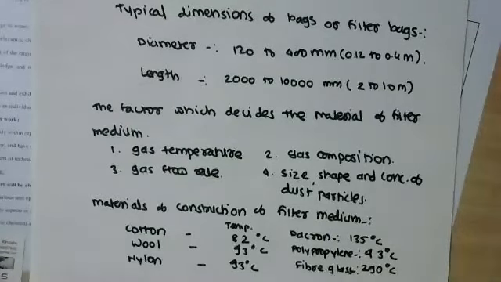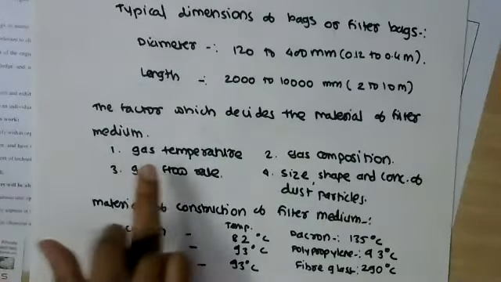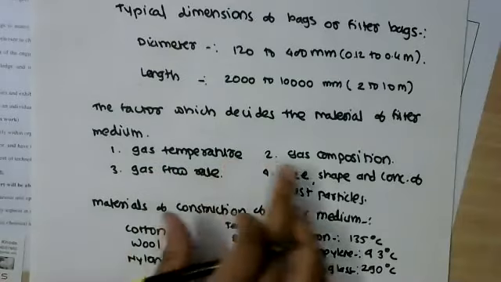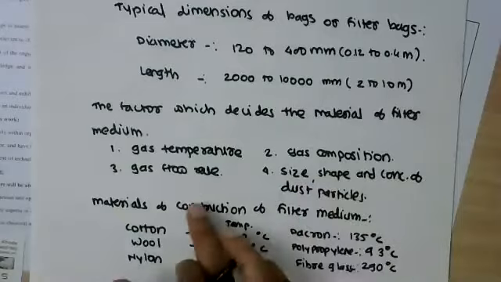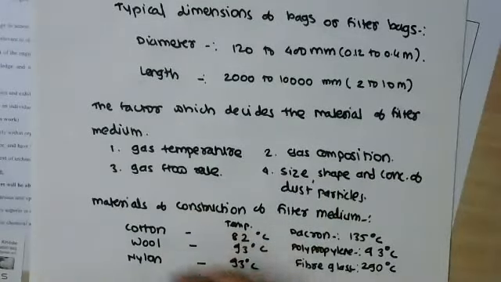So, what is the medium to be used, or what is the material of construction of medium, depends on these four parameters: gas temperature, gas composition, gas flow rate, size, shape, and concentration. Or the material of construction depends upon the operating temperature. So depending upon the operating temperature, we can have the different material of construction. The highest possible is up to 290 degrees Celsius, that is fiberglass.